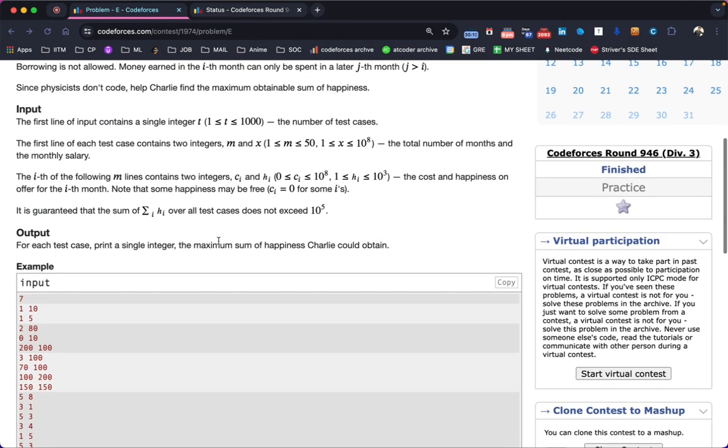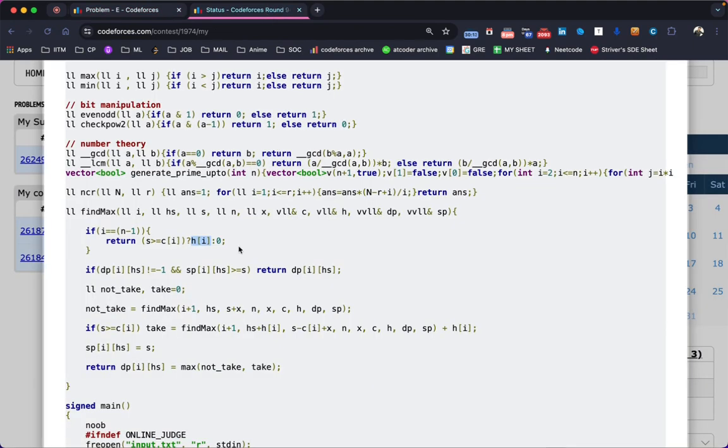Why? Because the problem states that we need the maximum sum of happiness. Something is better than having no happiness, so we will buy the happiness if the cost of that happiness is less than your earning, or if it is more than your earning, we won't be able to buy, so